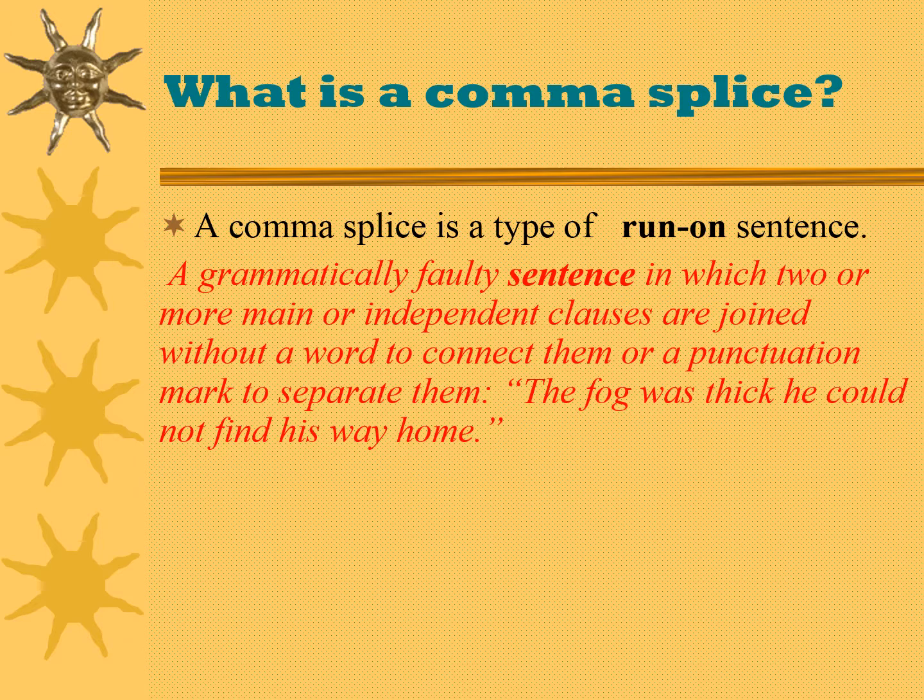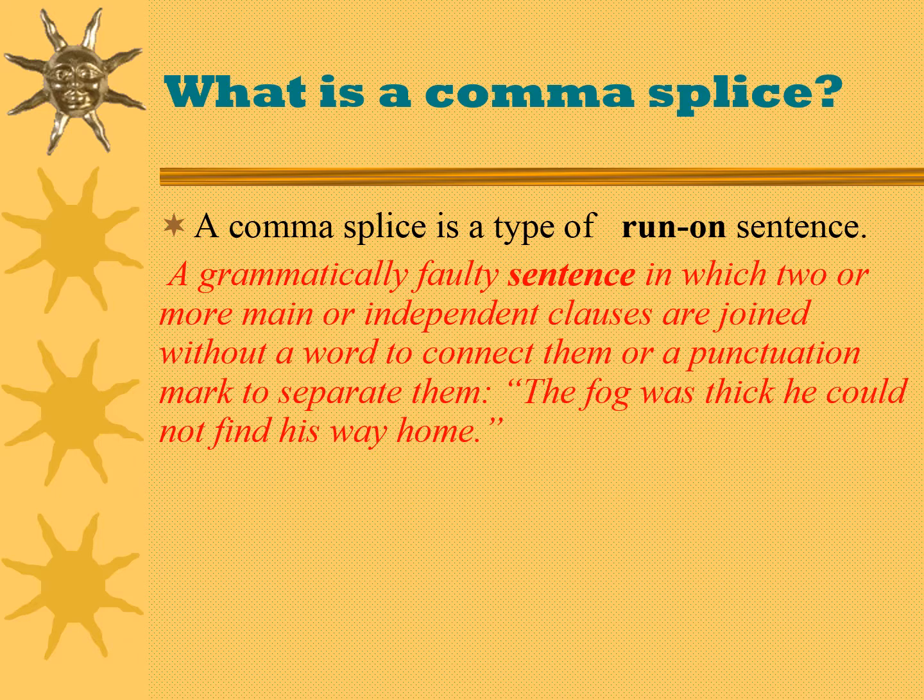A grammatically faulty sentence in which two or more main or independent clauses are joined without a word to connect them or a punctuation mark to separate them. Like this example written here. The fog was thick. He couldn't find his way home. Of course, if we speak, no problem to say this sentence like that.